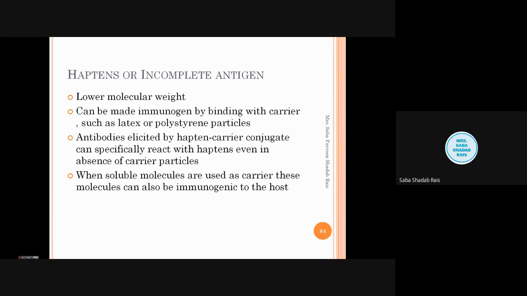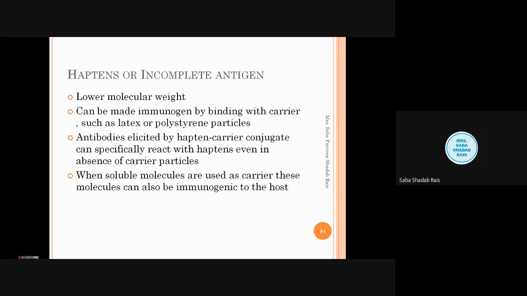Haptens or incomplete antigens. As we have learned, any substance to be called an antigen has a molecular weight of minimum 10,000 Dalton. So if it is very small in molecular weight, although it is harmful for the body, due to its very small molecular weight it will not be able to bind with the antigen presenting cells.